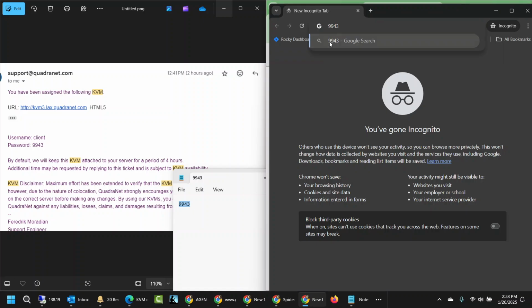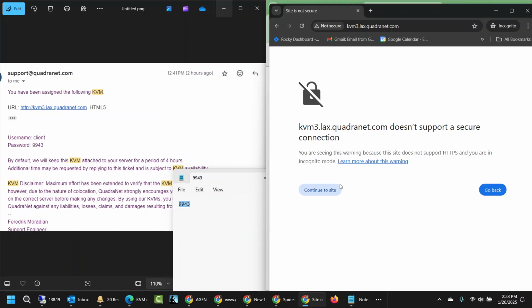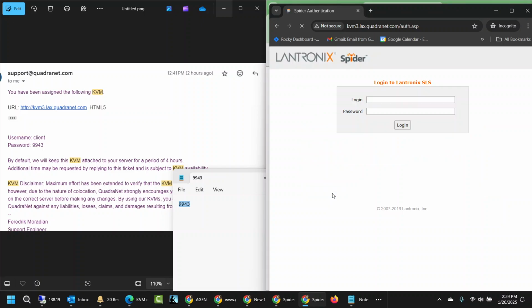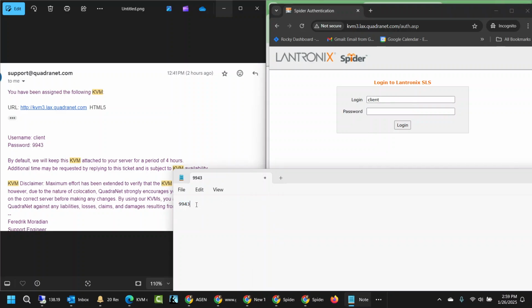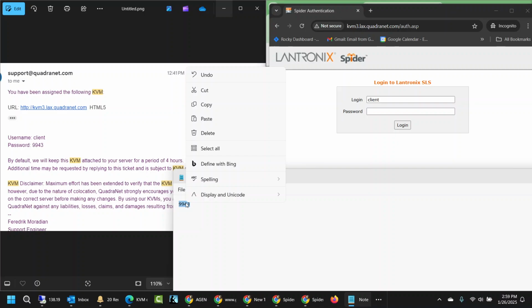Let's try this: kvm3.lex.quadrant.com. Continue to site, and the username is client, and so the password. So let me try to copy and paste again so that you see it's the right password.